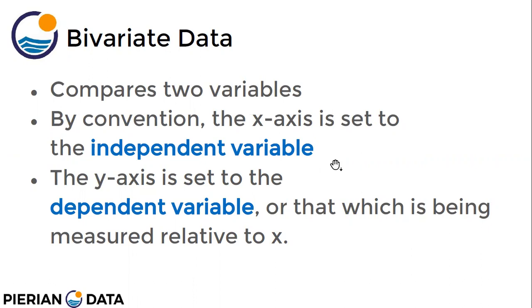So my x-axis will be the independent variable, that is the height, and my y-axis is going to be the dependent variable, that is the weight. Okay, I want to study the height and weight of students.